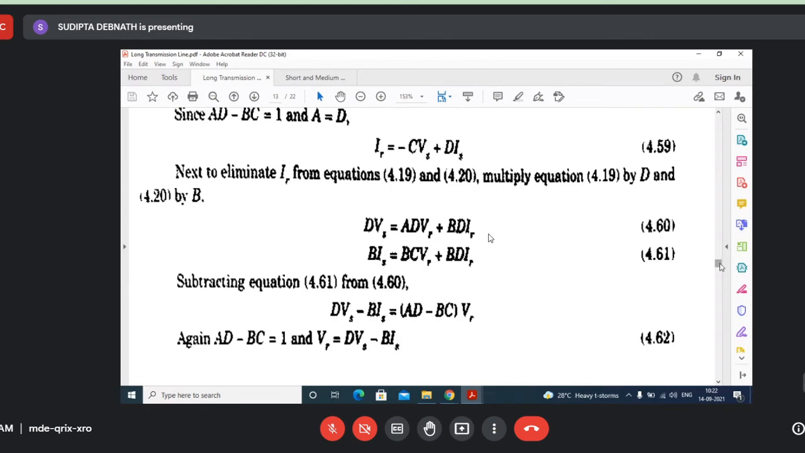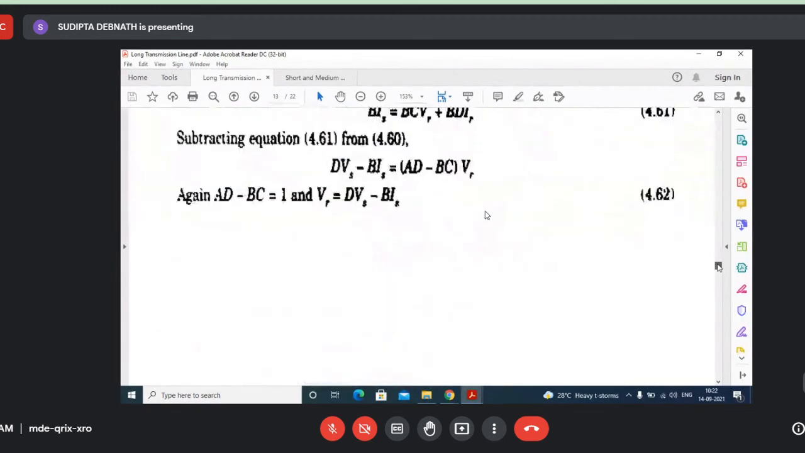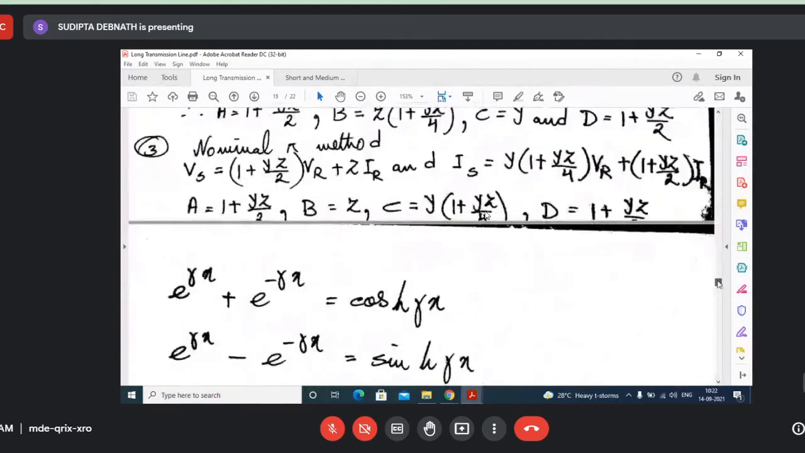You can understand it is possible because there are two equations and two unknowns. In these equations, VS and IS are considered to be unknown. In the other set of equations, VR and IR are considered to be unknown. You go through the derivation, you will be able to understand.